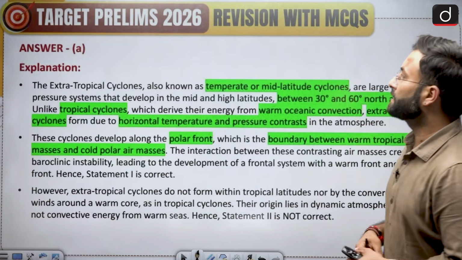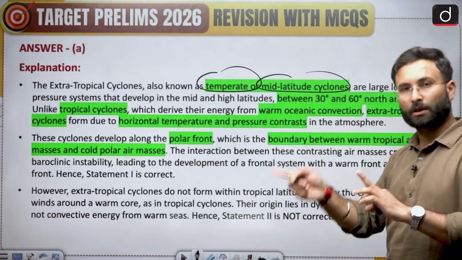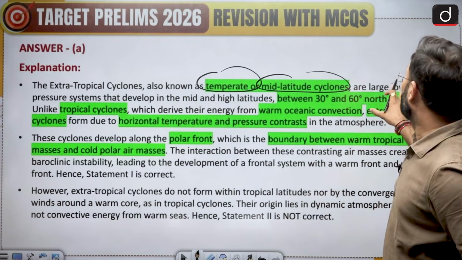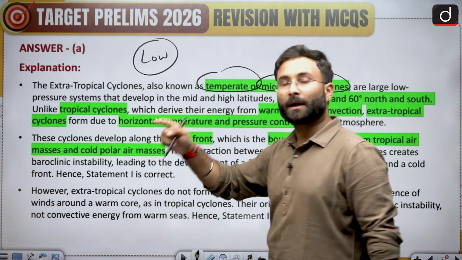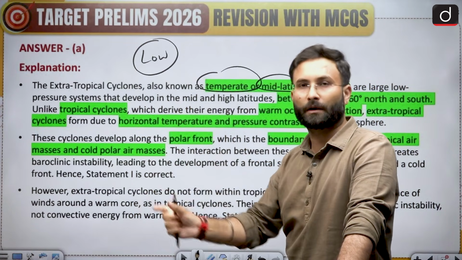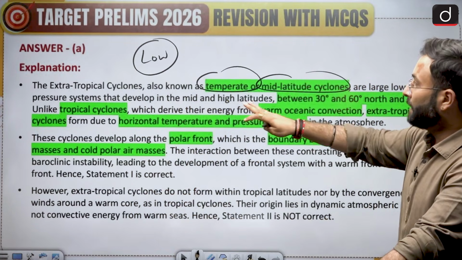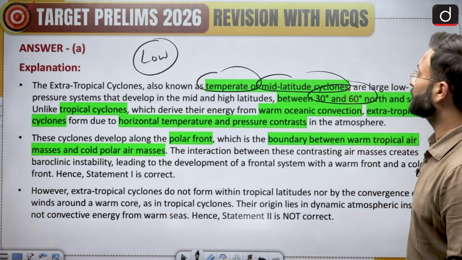Okay, so here you can see the extratropical cyclones are known as temperate or mid-latitude cyclones, not tropical cyclones, and are large low pressure systems. Pressure is also low over here, but the reason behind the generation is not the pressure, it is because of the front generation. They developed in the mid and high latitudes between 30 and 60 degrees north and south.